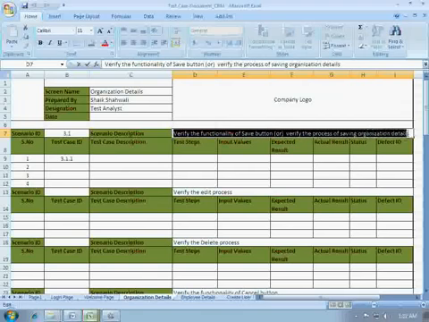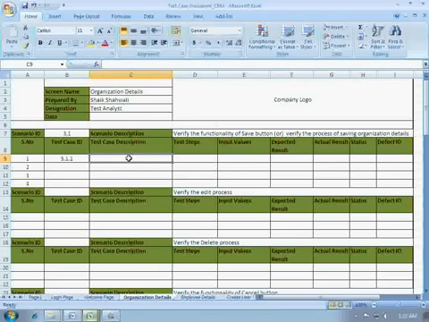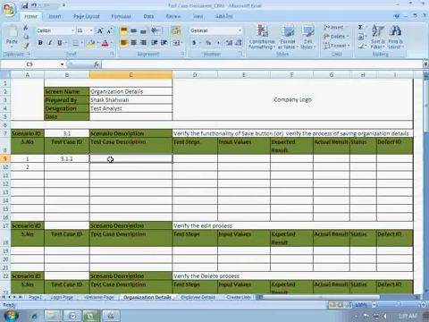Now how do we do that? By writing test cases for save button. So we can go ahead and write this.